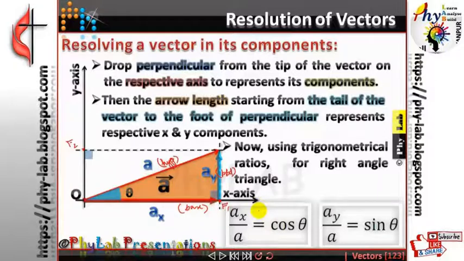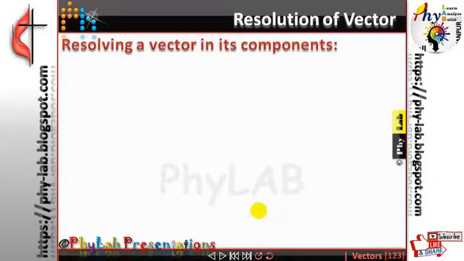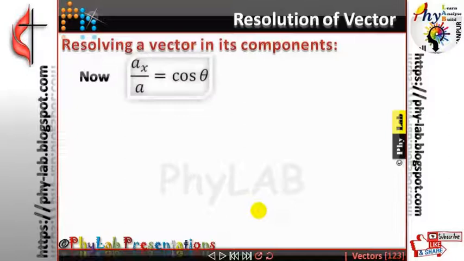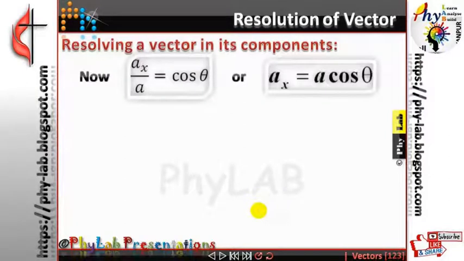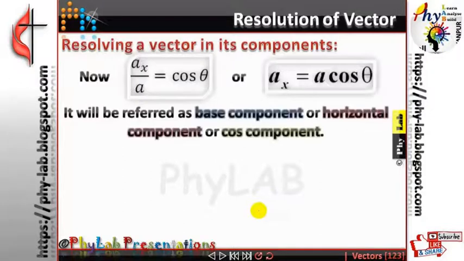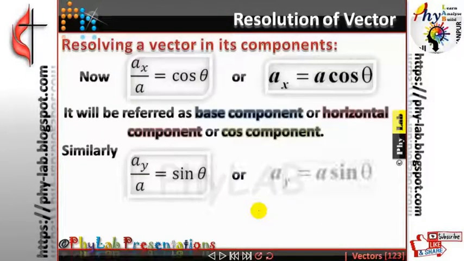So you got the cos theta and the sine theta. Now rearrange the terms. AX is equal to A cos theta, so that's how you get the X component, and AY is equal to A sin theta, that's how you get the Y component.